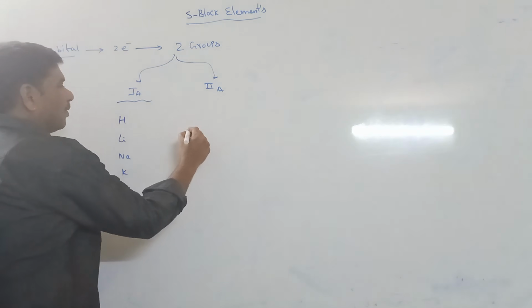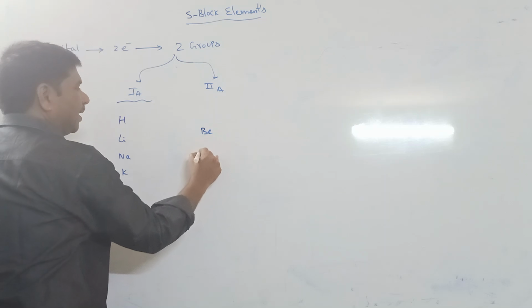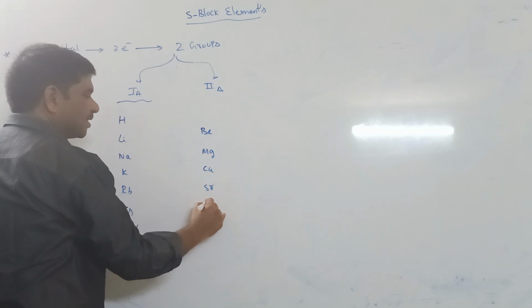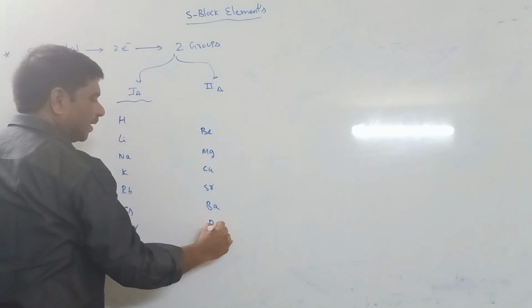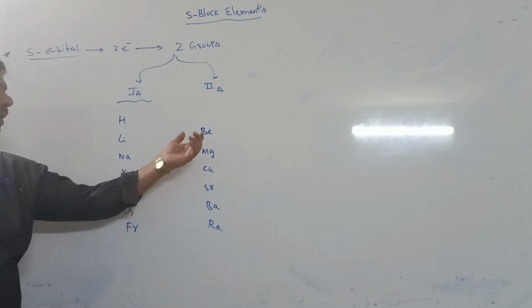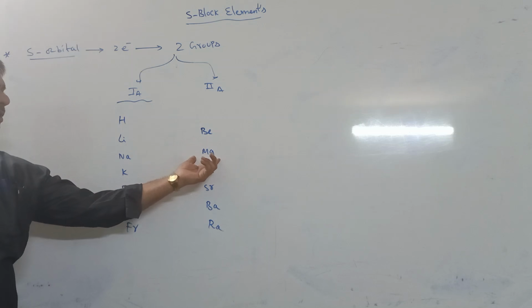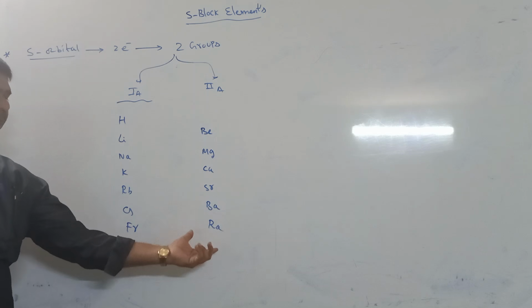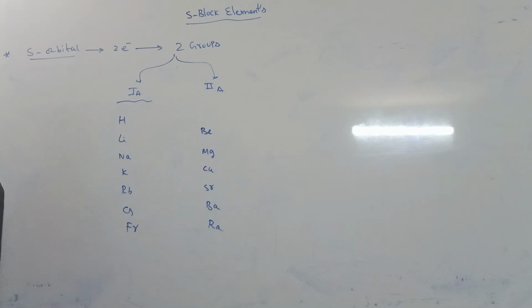What are the 2A group elements? Beryllium, magnesium, calcium, strontium, barium, radium. These are called 2A group elements.